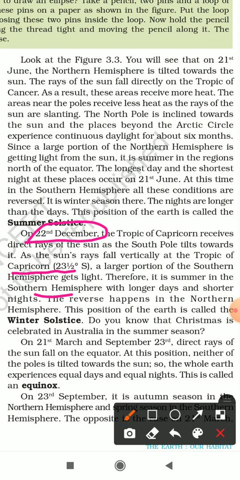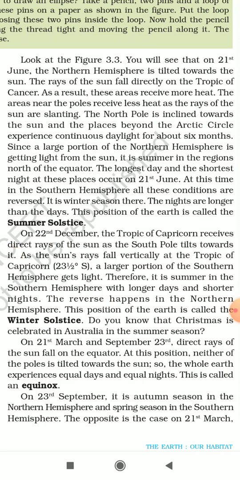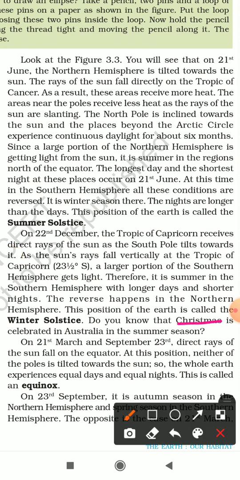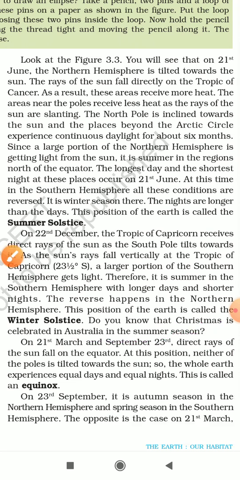That is, during the time of December, it is summer in the southern hemisphere. And the opposite thing happens in the northern hemisphere. That is, during the time of December, in the northern hemisphere, there are winters, the days are short, nights are longer, and this position of the earth is called winter solstice. Now, a very interesting fact is that Christmas is celebrated in Australia in the summer season. That is, on 21st December, it is summer in Australia, not winter.